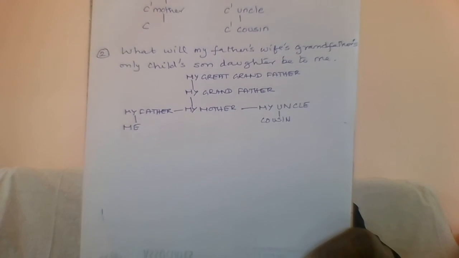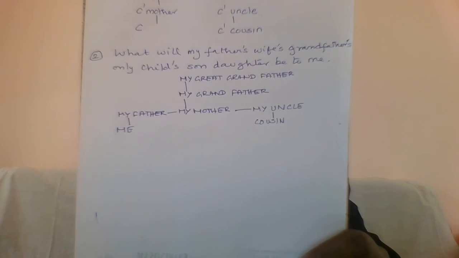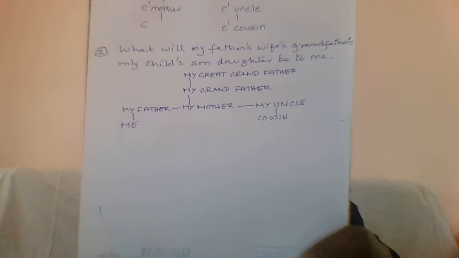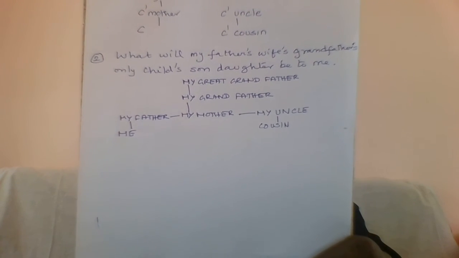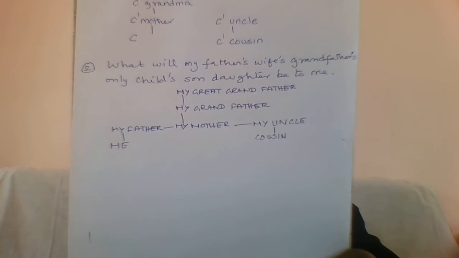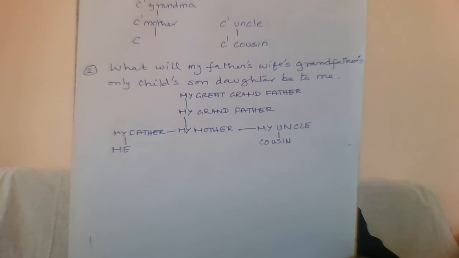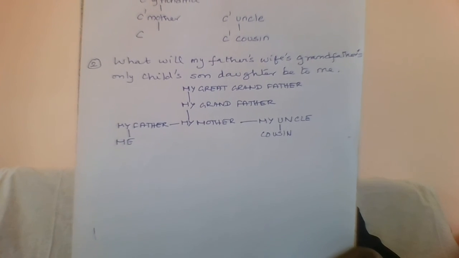He has an only child, that is my grandfather or grandmother, and that only child's son is my mother's brother, that is my uncle, and uncle's daughter. Uncle's daughter is cousin to me. So the answer is cousin.